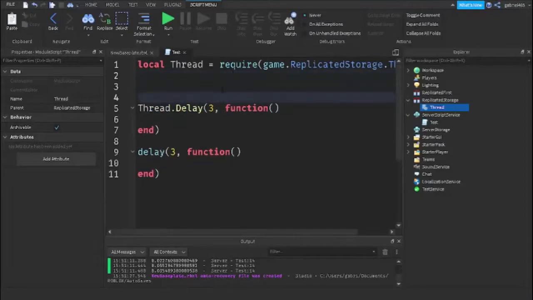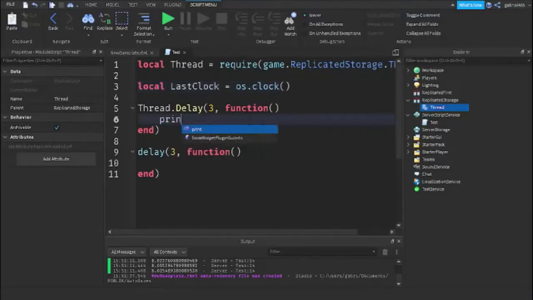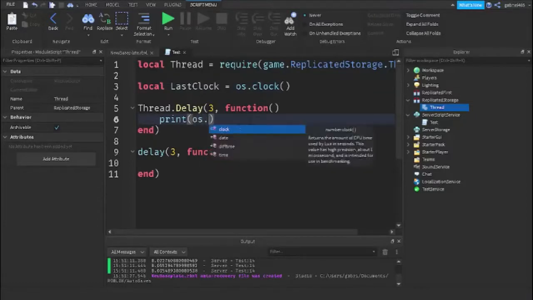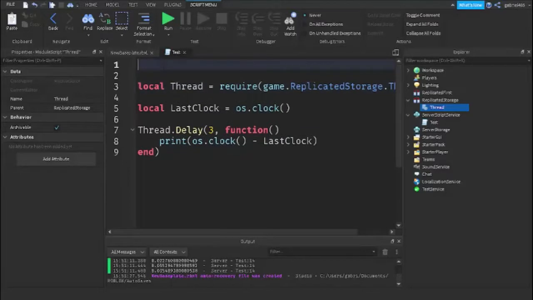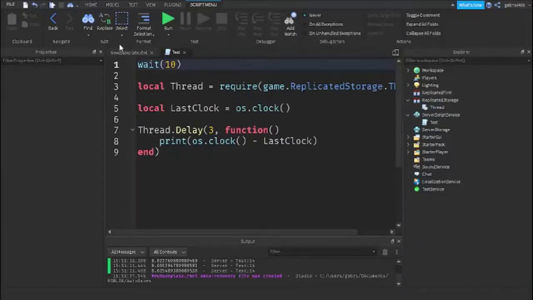And now we're just going to test how much time has elapsed using os.clock. So last clock equals os.clock, and then we're going to print the current time minus the last clock. Let's do this first for thread.delay. And like I said before, the thread has to first load in, so we have to add wait 10, sadly. That is the best thing we can do, just to make sure that the module is nicely loaded in before we actually use it.